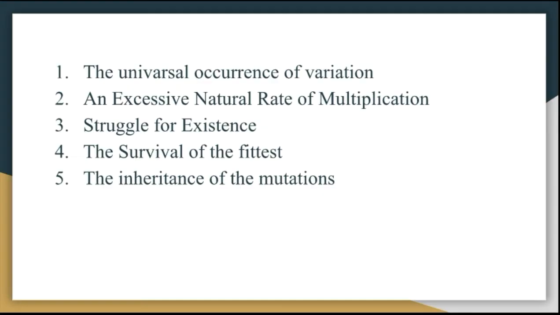We have seen the differences, or variation, there. It means Darwin first worked on the universal occurrence of variation in the natural selection theory.